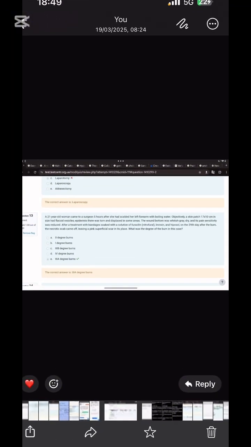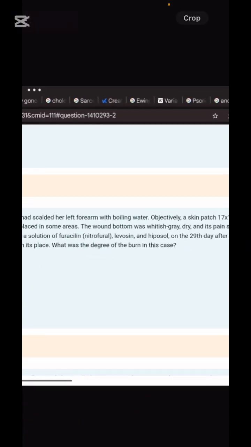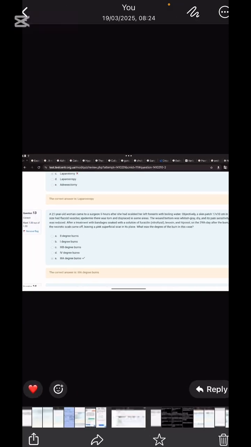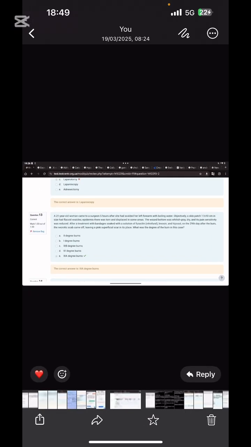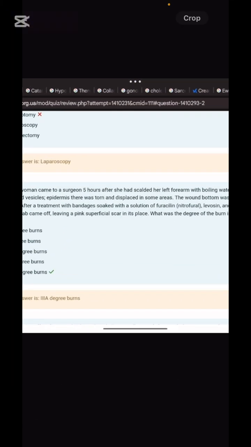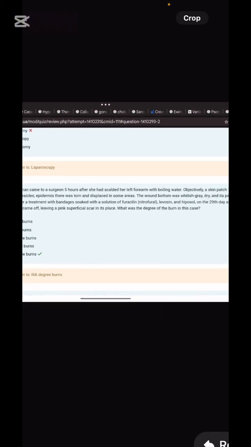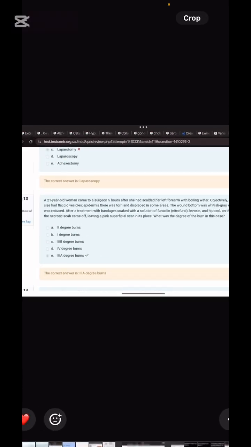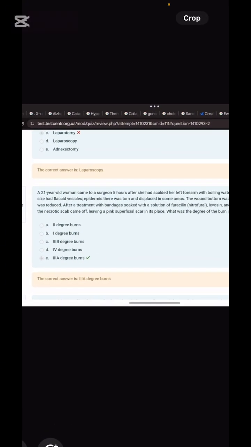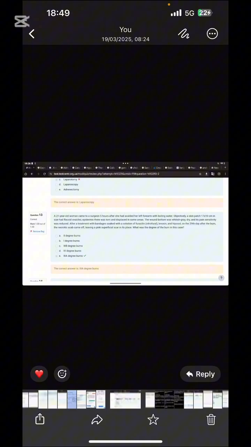However, let's read it with me. The wound of the bottom is whitish gray, and its pain sensitivity was reduced. Why is the pain sensitivity reduced? Because the pain receptors got burned in the cases of third degree burn. After the treatment, the bandage is soaked with the solution, and on the 29th day after the burn, the necrotic scab came off. So what does it highlight? Severity of the burn. Which type of burn is it?